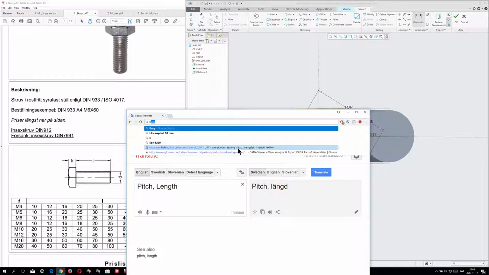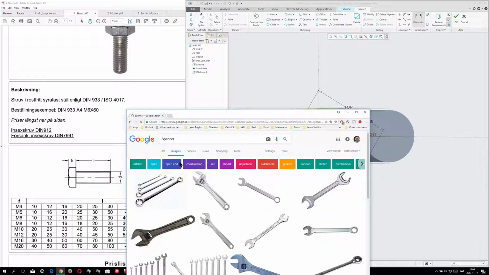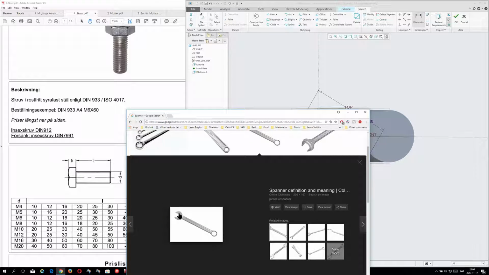I'm sorry, this is spanner. I can write in English. It is like this. This distance, this must be the 30 millimeters for the spanner.